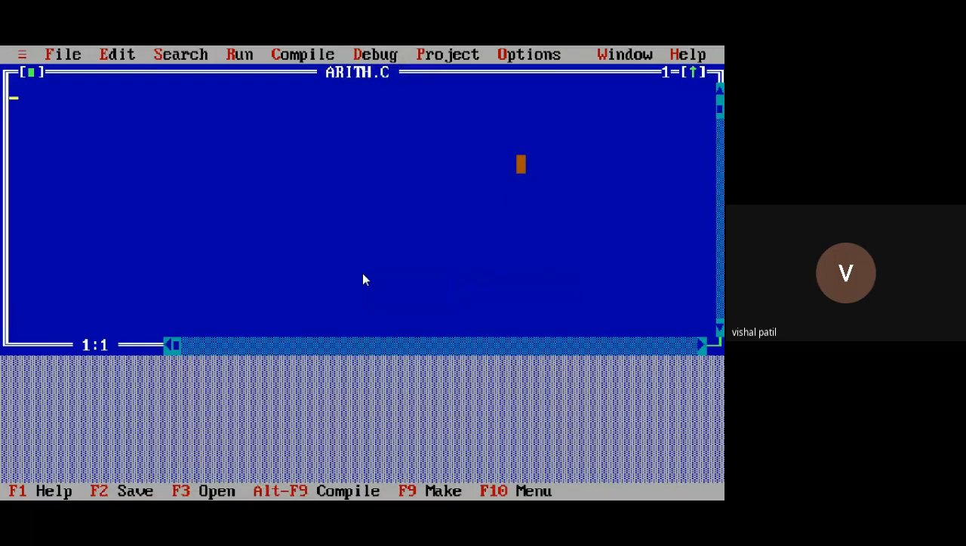Okay. So how do we start our program? We start our program with the header files. What are those header files? #include <stdio.h>, then #include <conio.h>.